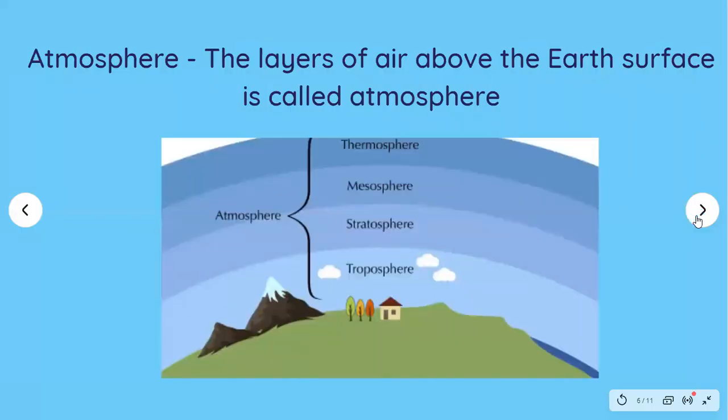Let's see atmosphere. The layers of air above the Earth's surface is called atmosphere. The troposphere, stratosphere, mesosphere, thermosphere, all of this we cannot see, but it is way beyond our eyes to see.